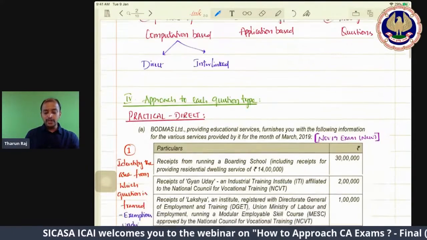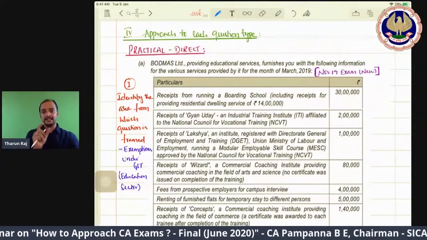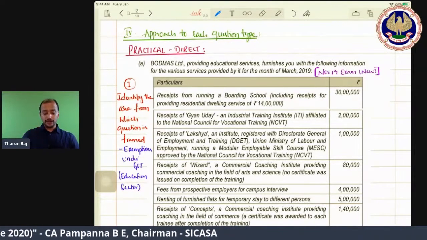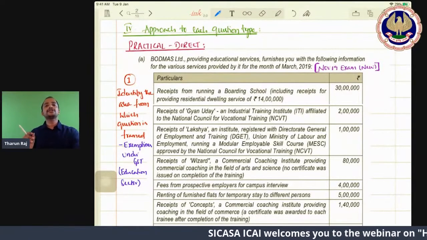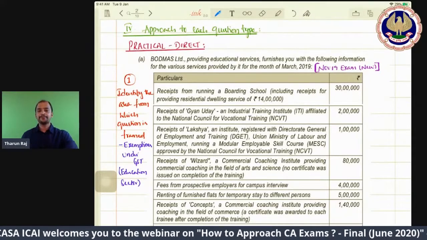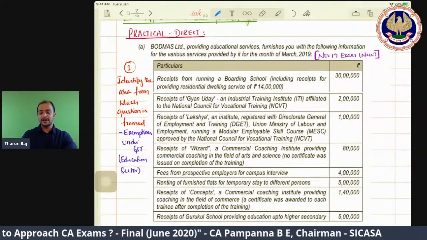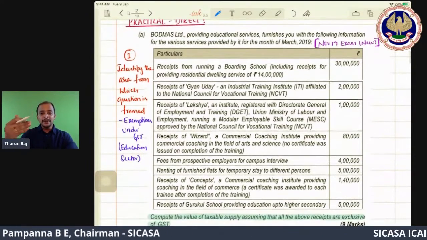Now, the approach to each question type. I am starting with direct practical questions. If you look, there is one question, which I have taken from the November 2019 exam, new syllabus. They have given one question: Boardmas Limited, providing education service, furnishes you with the following information. Then they have given multiple transactions.